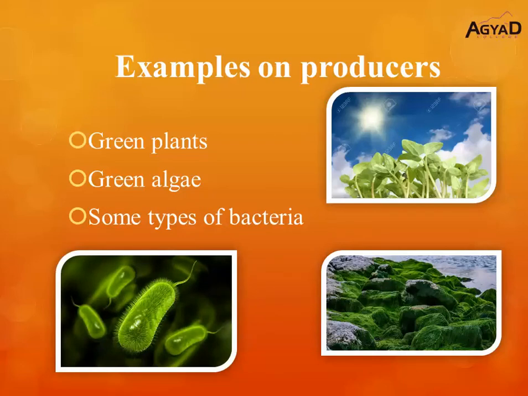So, green plants, green algae, and some types of bacteria are producers. Why? Due to they depend only on themselves to make their own food by photosynthesis process. They don't depend on any living organism to make their own food.